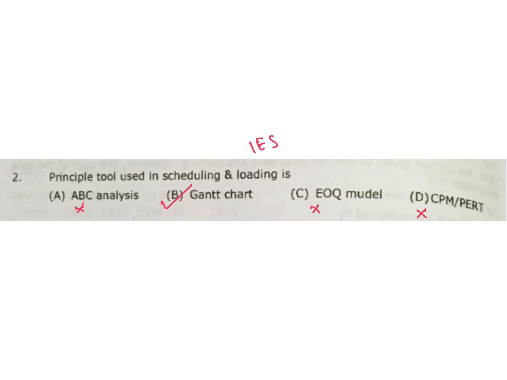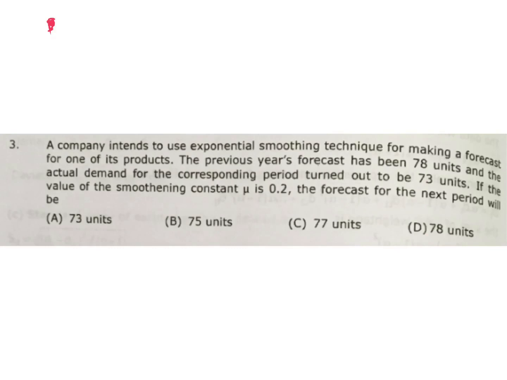A company intends to use exponential smoothing technique for making a forecast for one of its products. The previous year's forecast has been 78 units and the actual demand for the corresponding period turned out to be 73 units. If the value of smoothing constant mu is 0.2, the forecast for the next period will be how much?